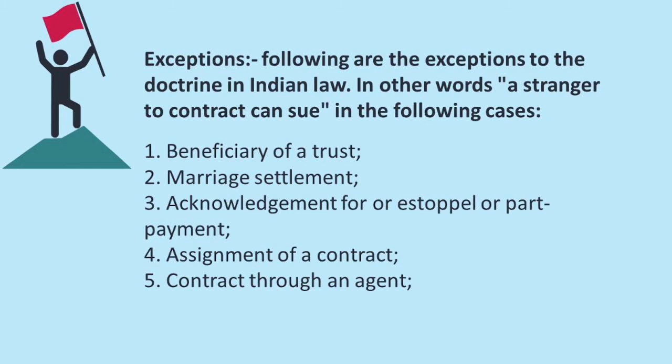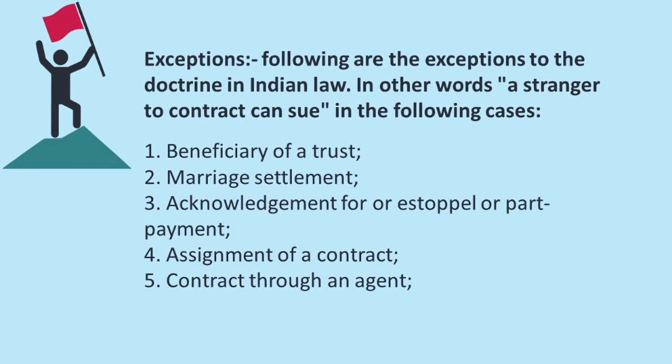Third one is acknowledgement or estoppel or part payment. Estoppel means to stop. So here acknowledgement means acceptance of a receipt or admitting a liability. So where a person by his declaration makes another believe a thing, subsequently he cannot deny the truth. So in this case also a stranger to a contract can file a case.